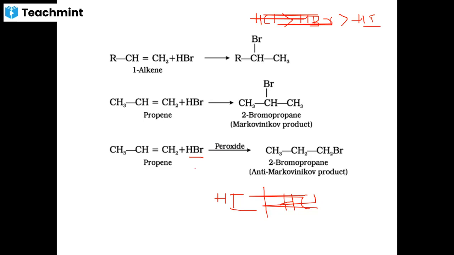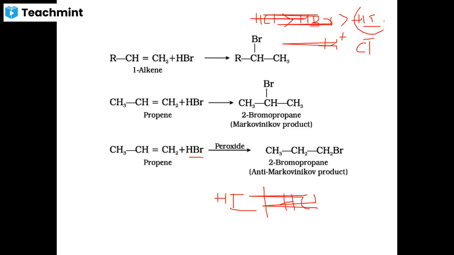This particular reaction, the Kharasch peroxide effect, proceeds through the free radical mechanism. It requires a large amount of energy. When a large amount of energy is applied, hydrogen chloride gets dissociated as H plus and Cl minus, ionization takes place, but you will not get free radicals.